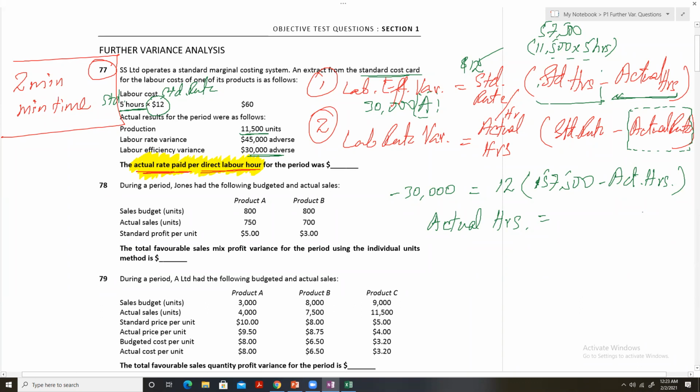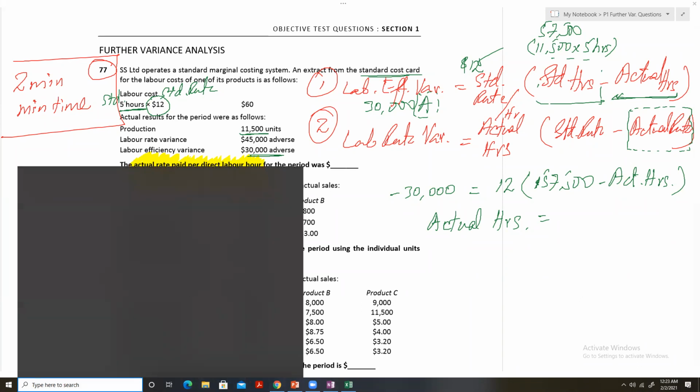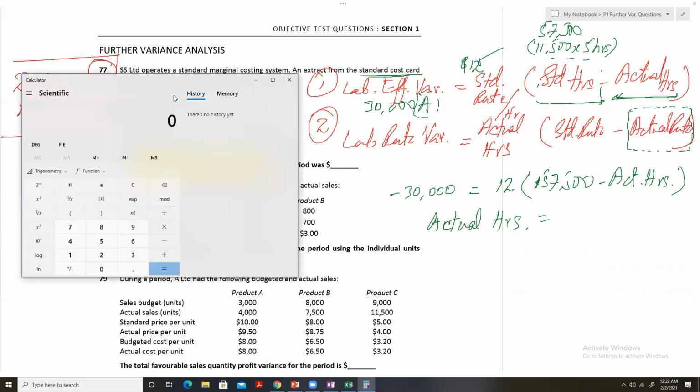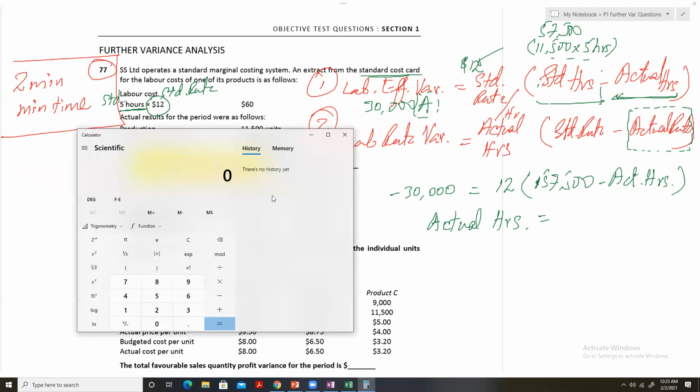Please solve this equation and let me know what the answer is. Let me take out my calculator. Here we will divide 30,000 by 12, because when we shift 12 to the left-hand side of the equation, we divide 30,000 by 12 to get 2,500.